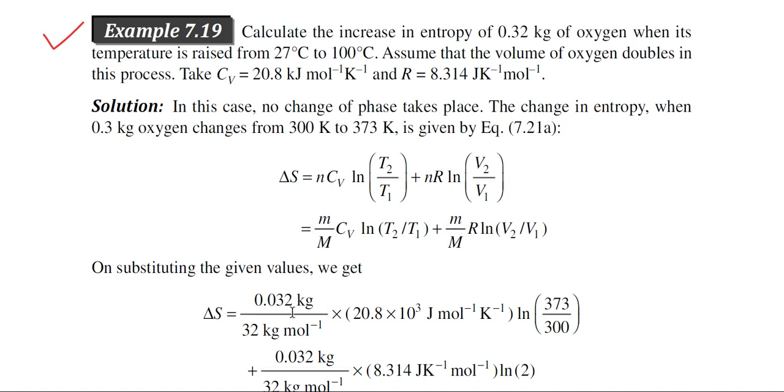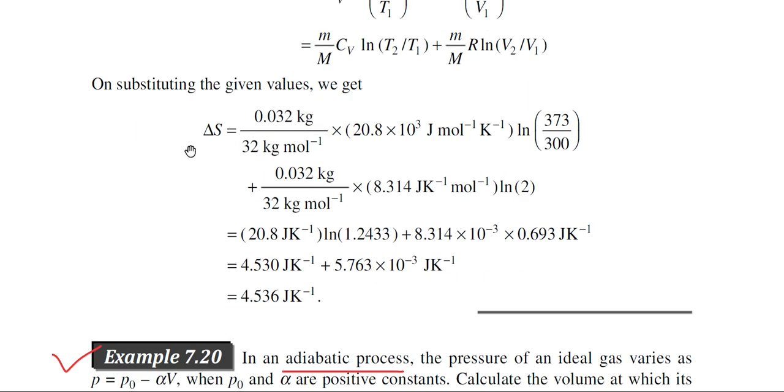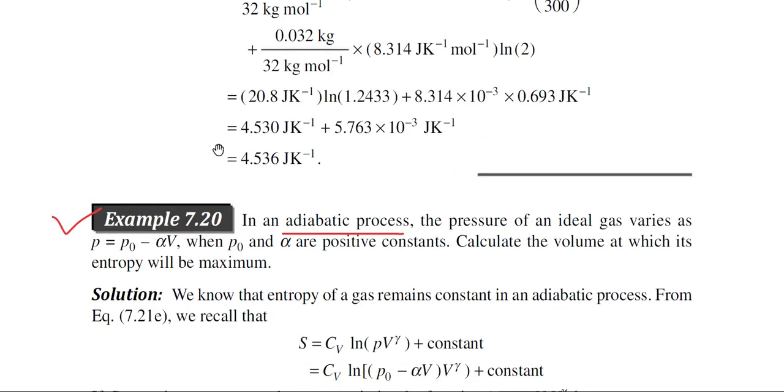It is just a typing mistake. If it is 0.32 kg, then you write 0.32, and if it is 0.032, then you write 0.032. Now the other things are clear in this problem. In this way you have to calculate the entropy change delta S.